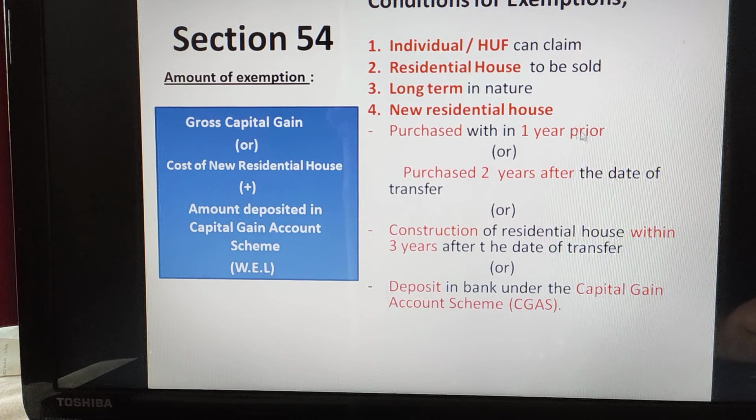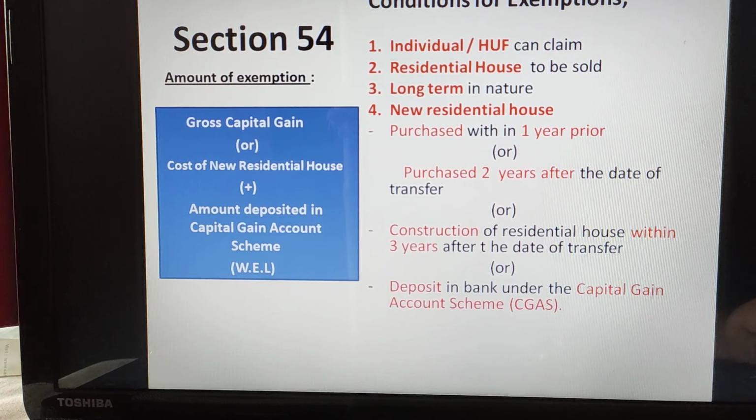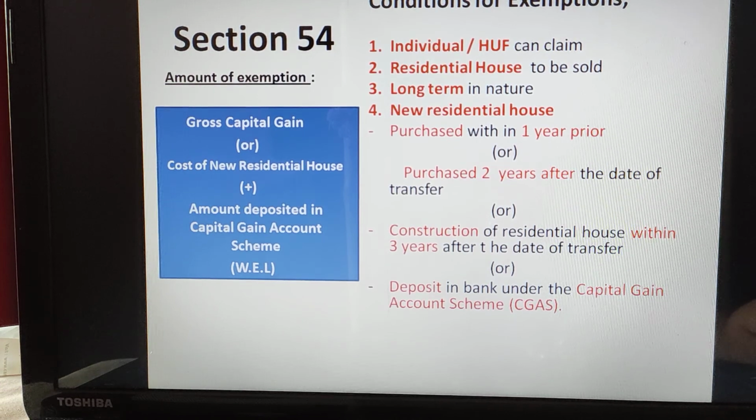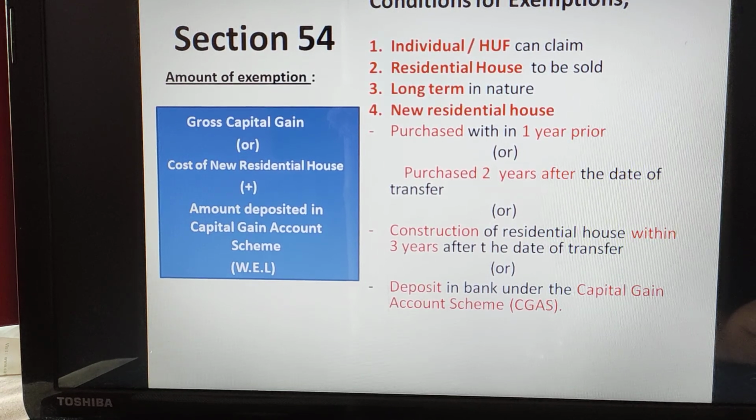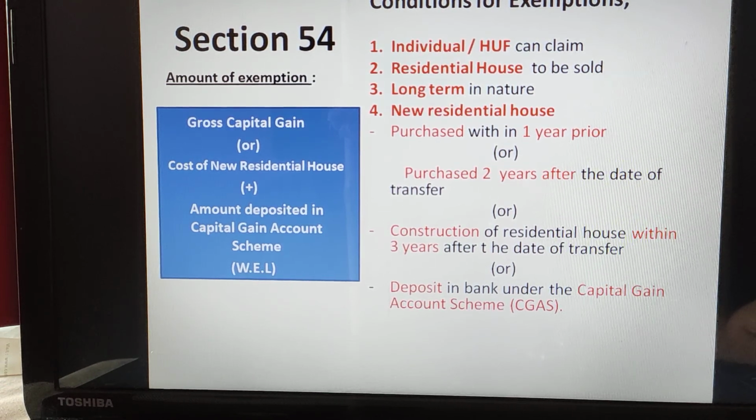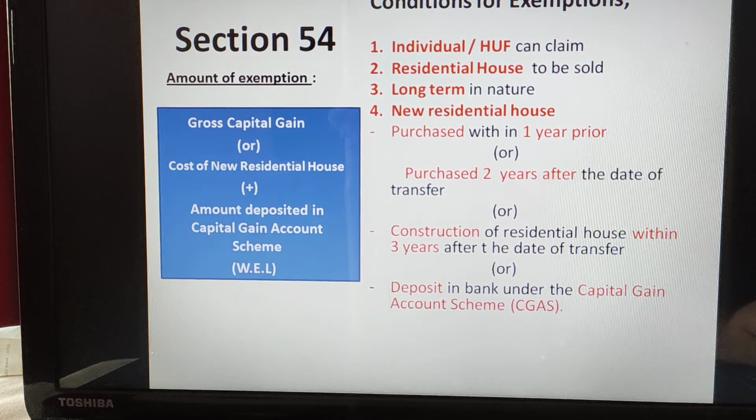Then second part is that a residential house is to be sold. The gross capital gain, as per the format, should arise from the sale of a residential house property. If you are selling any other type of asset, section 54 cannot be applicable, whether you are an individual or HUF. Okay, first condition is satisfied. If the second condition is not satisfied, that you are not selling the residential house but selling some other property or some other type of capital asset, then this section will not be applicable. You cannot claim section 54.